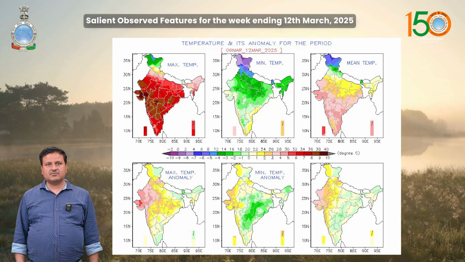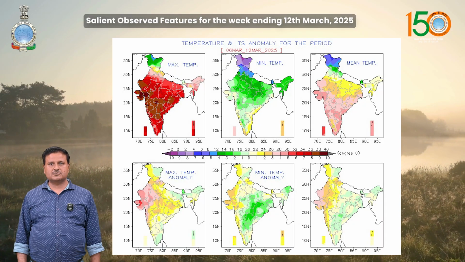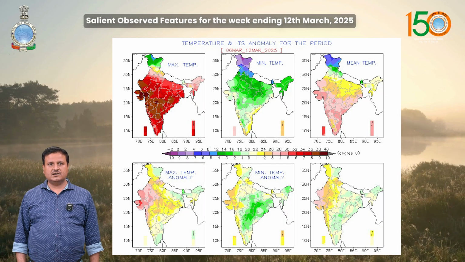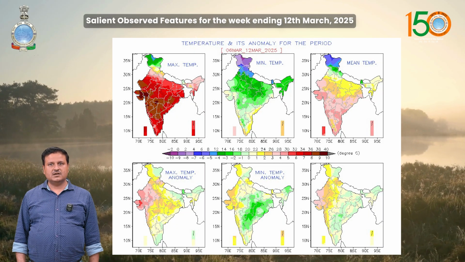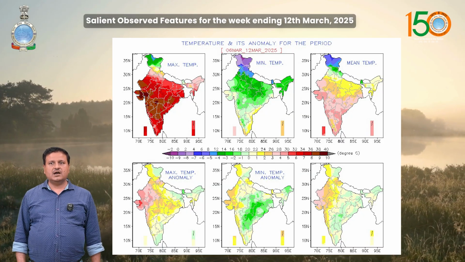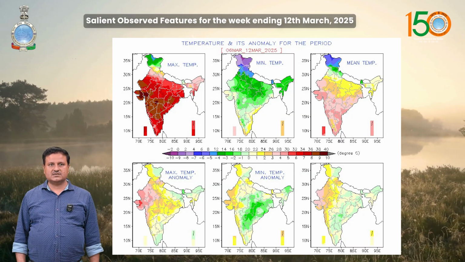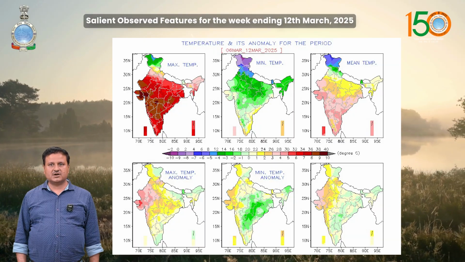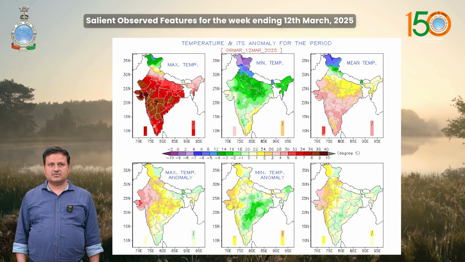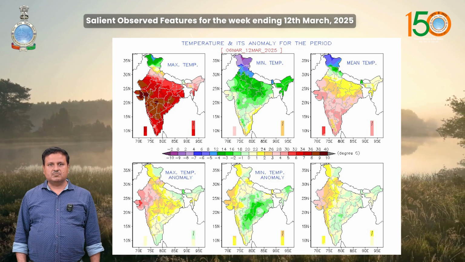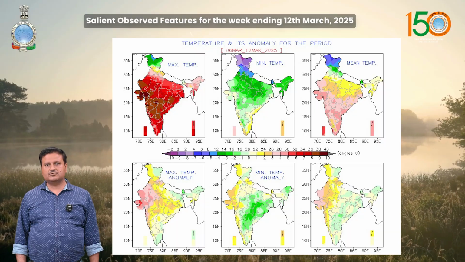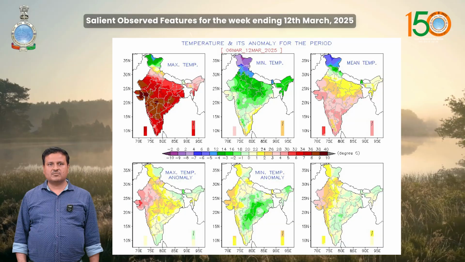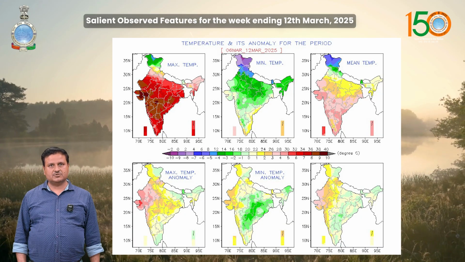And if we see the weekly average minimum temperature, it was below normal by 1 to 3 degrees Celsius over parts of north, central and eastern India and nearly normal over remaining parts of the country during the first half of the week. And it was above normal by 1 to 3 degrees Celsius over parts of northwest and north India and nearly normal over remaining parts of the country during the second half of the week. And if we see the weekly average maximum temperature, it was above normal by 2 to 4 degrees Celsius over western and central parts of India and near normal over remaining parts of the country during that week.